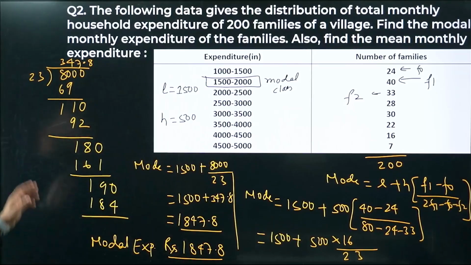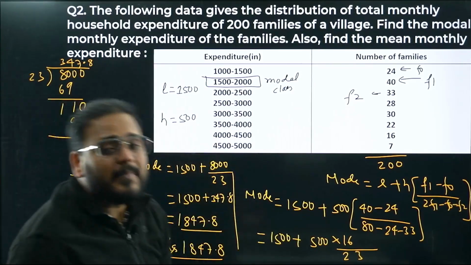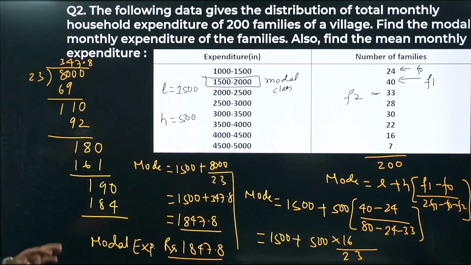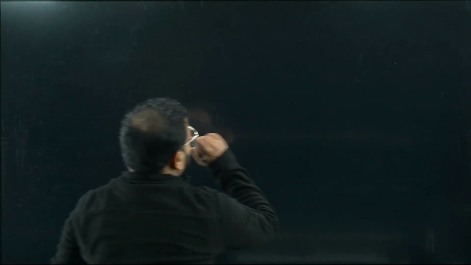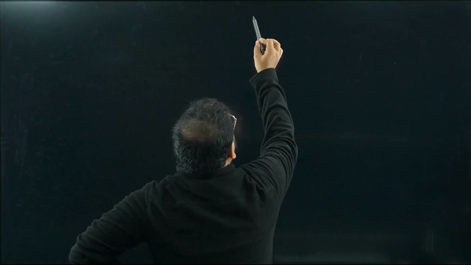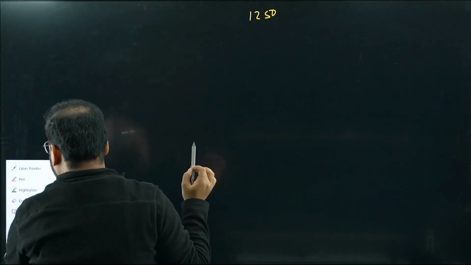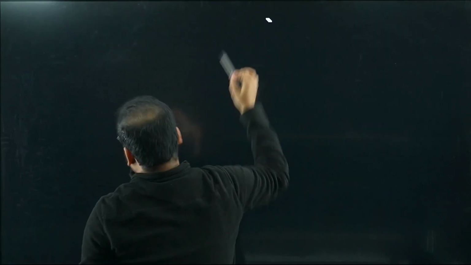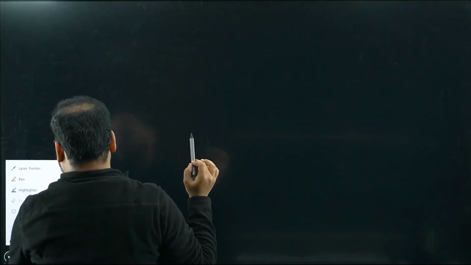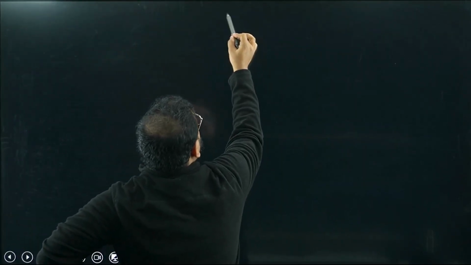This is clear. Now we have to find the mean as well. Okay, so I hope this is all visible to you. I'm going to find the mean now. So for the mean, I have to make the table again. So have a look. First will be given by 1250. I'm writing this table without the class interval. I'm writing this directly as